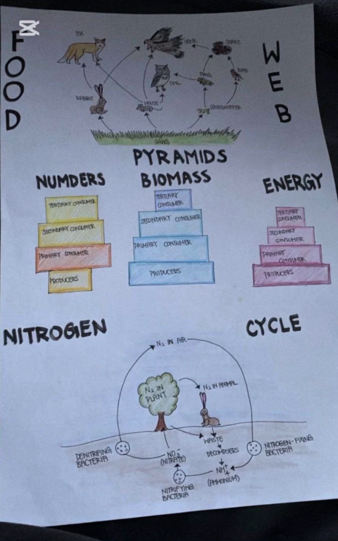Each organism in a food web belongs to a specific trophic level based on what it eats. Plants and algae are at the first level, called producers, because they make their own food using sunlight. Animals that only eat plants, like rabbits, mice, or grasshoppers, are primary consumers. Animals that eat herbivores, like birds and frogs, are secondary consumers. Some animals, like hawks, wolves, and foxes, eat other carnivores and are called tertiary consumers.